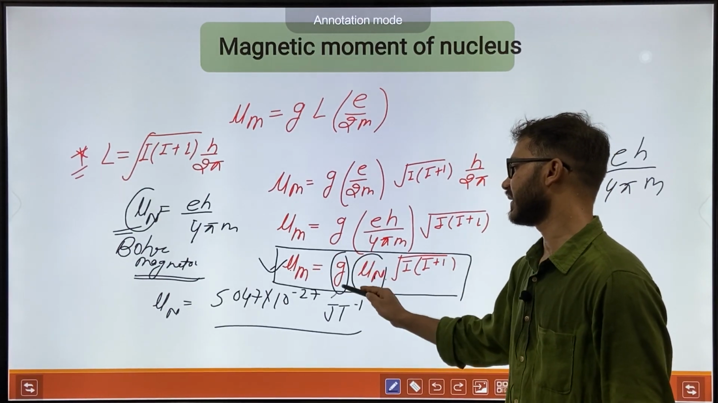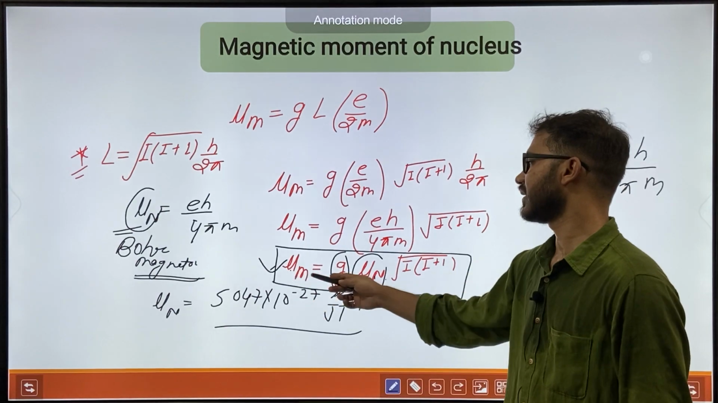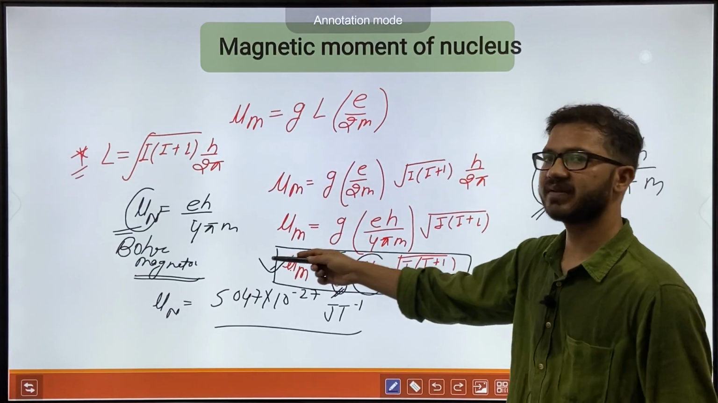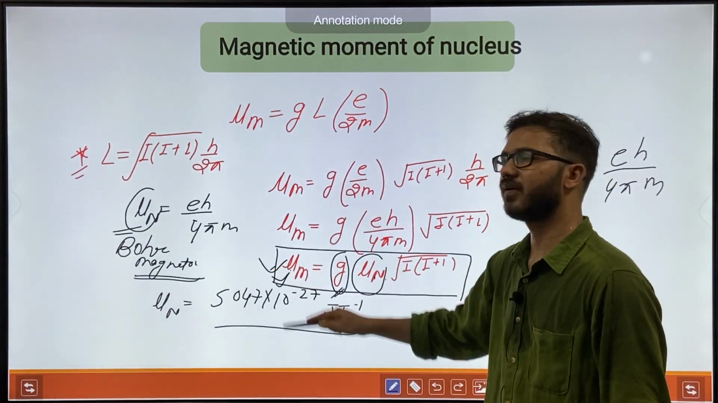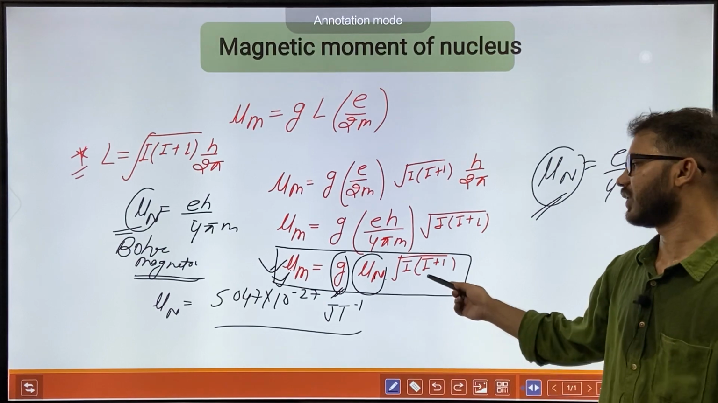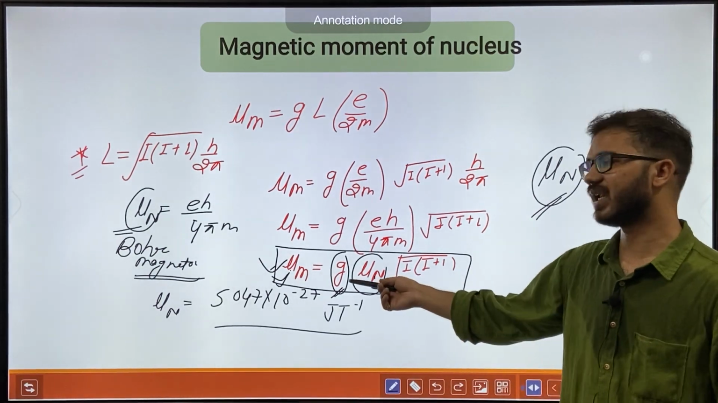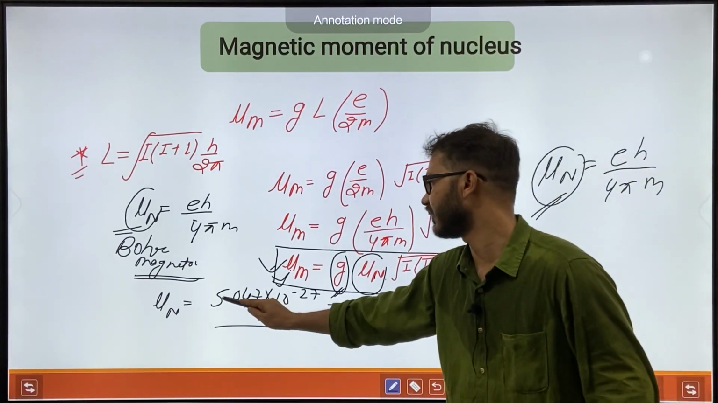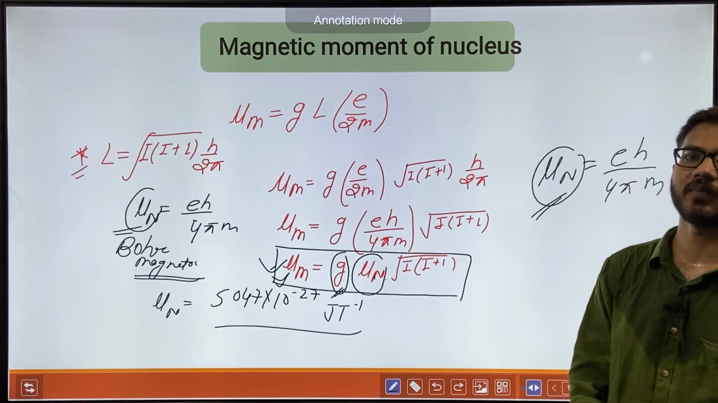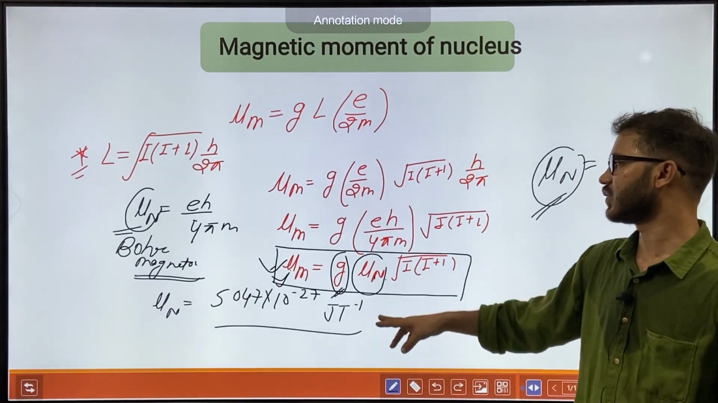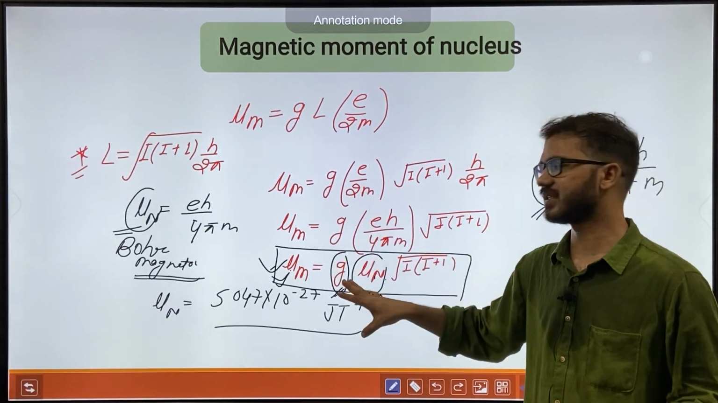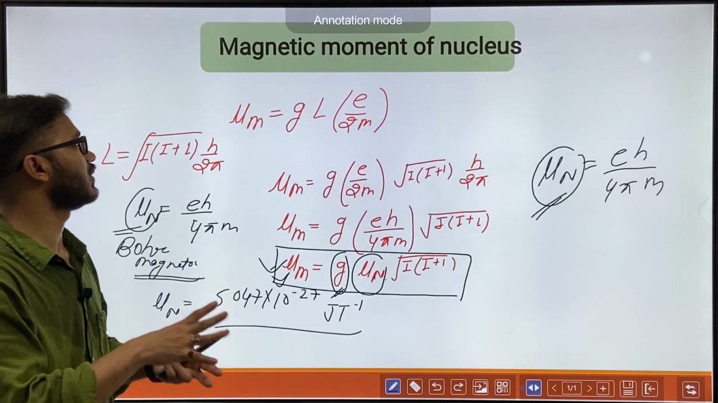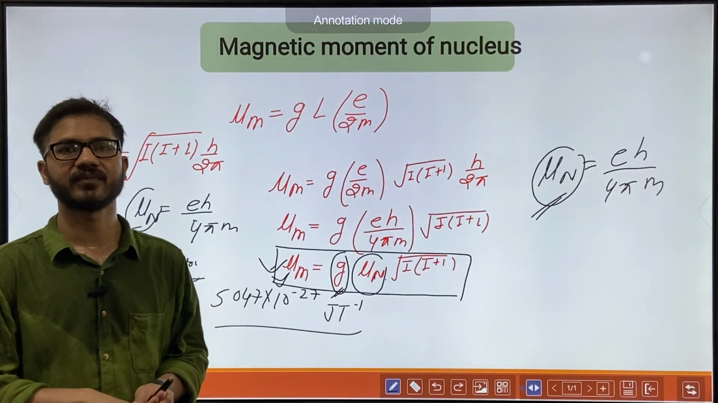If there is a value of G, what is the relation between magnetic moment and Bohr magneton? Bohr magneton has a fixed constant value. So what will be the value of magnetic moment for a nuclei? If a value of I is given, the value of G is given, and mu n has a constant value of 5.047 into 10 to the power minus 27 joule per Tesla, it will have some value of magnetic moment. Okay, so this was all about the magnetic moment of a nucleus.